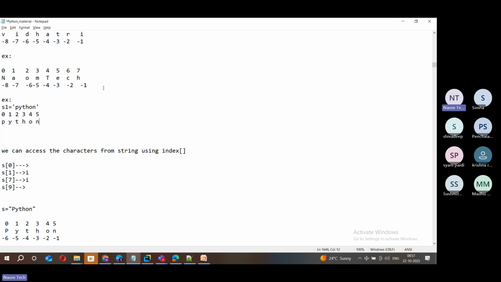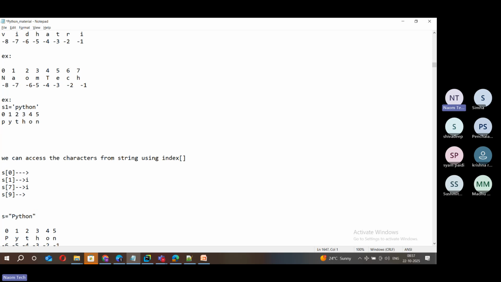Next, negative index. What is that? The length of Python is 6, so it starts with -6. Then -5, and then -4, and then -3, and then -2, and then -1. You get this now? This is how you set indexing. You got it, right?